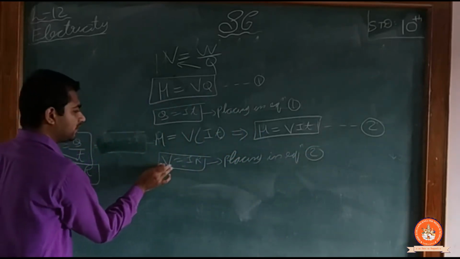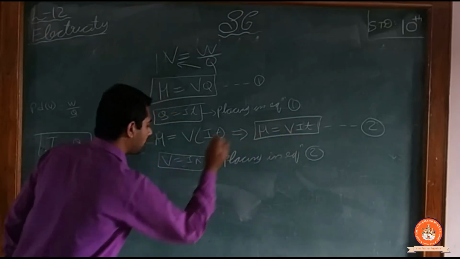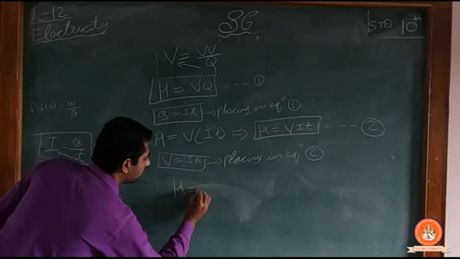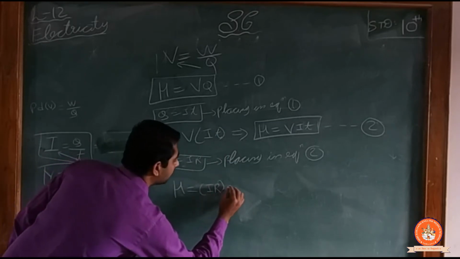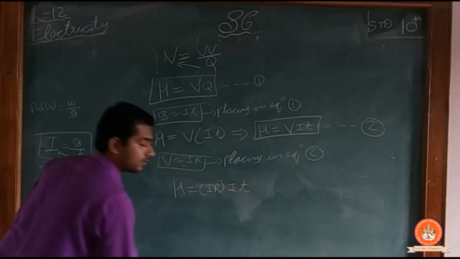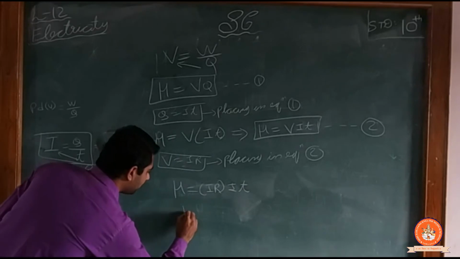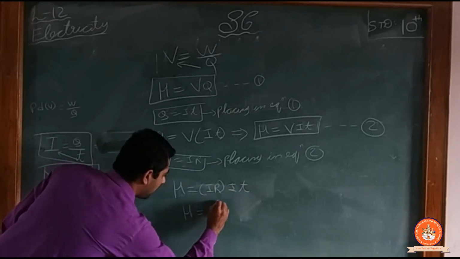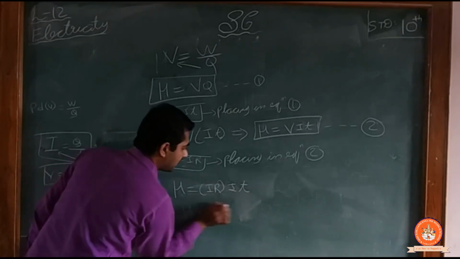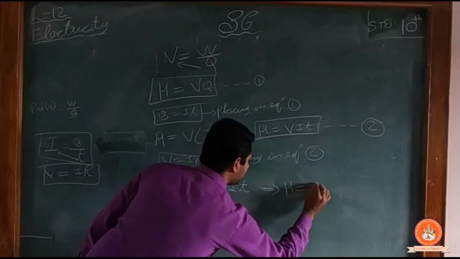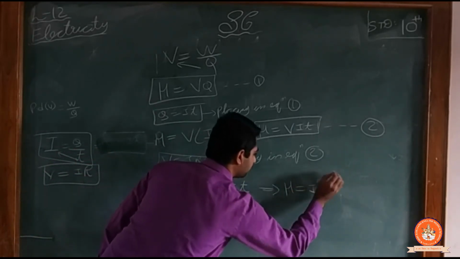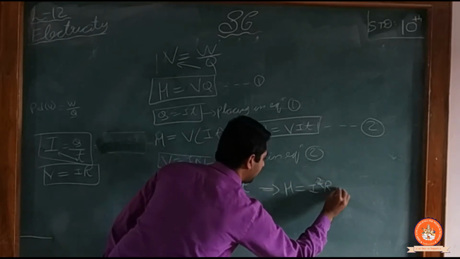If I place V is equal to IR in equation 2, what do I get? H is equal to, in place of V, IR, and here is T, so it becomes H is equal to I square RT.